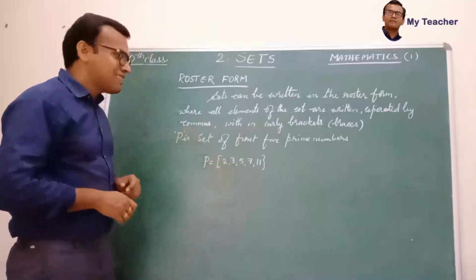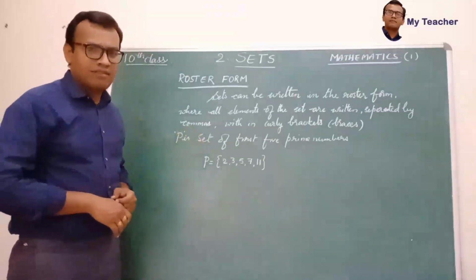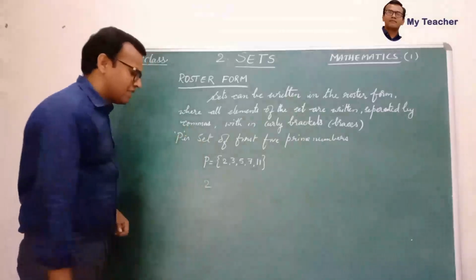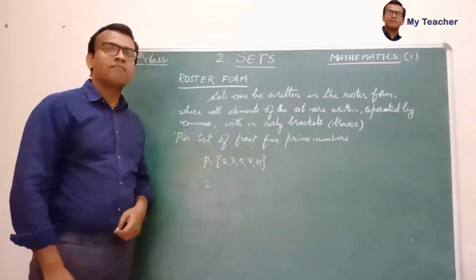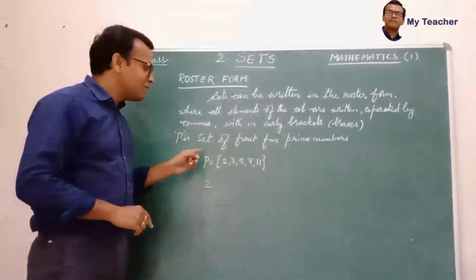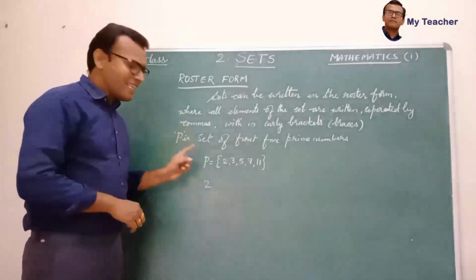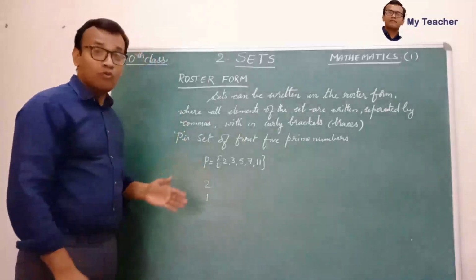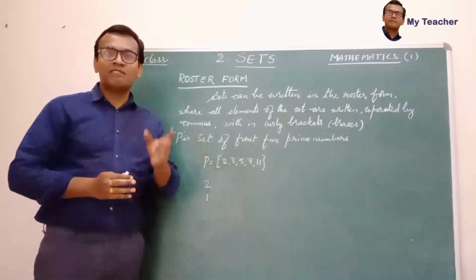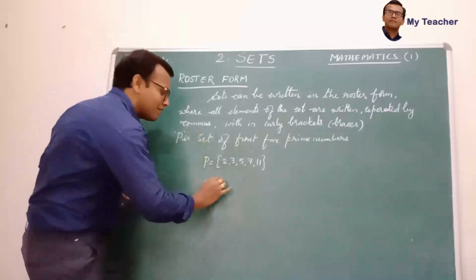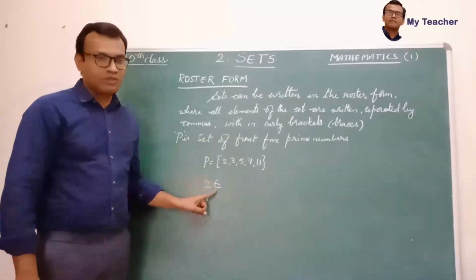Now let us see the belongingness of the elements of this set. For example, if I take the element 2, can you say 2 is an element of the set P? Yes, 2 is an element of the set P. If I say 1, is it an element of set P? No, it's not. We can write this belongingness of an element by using a symbol like this, and this is called belongs to.